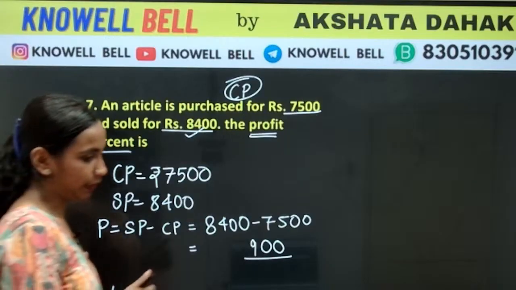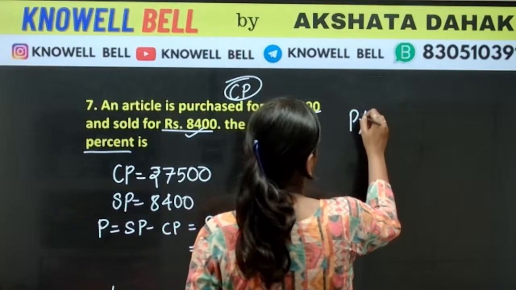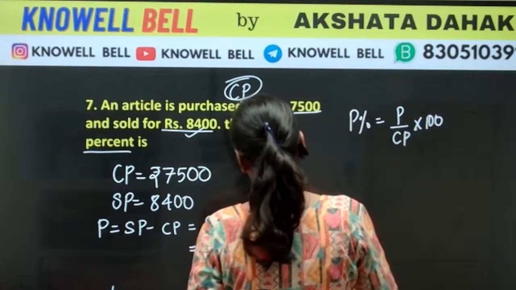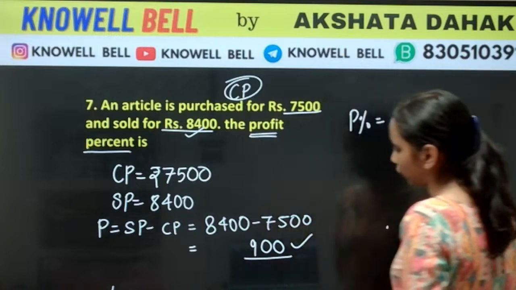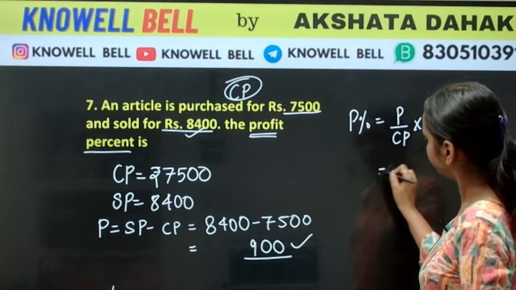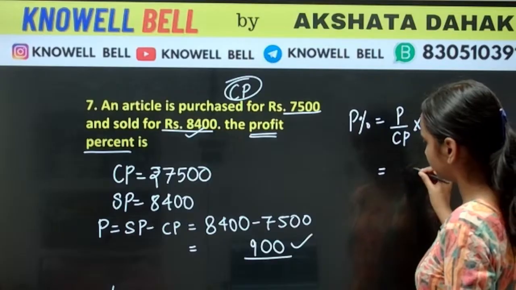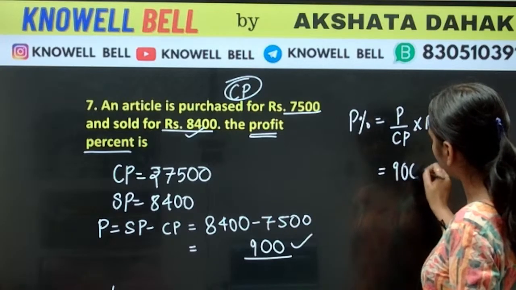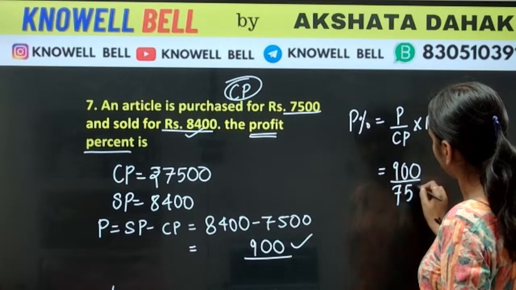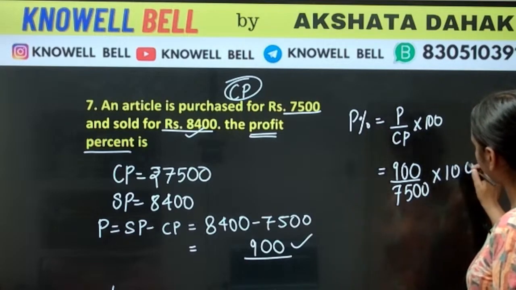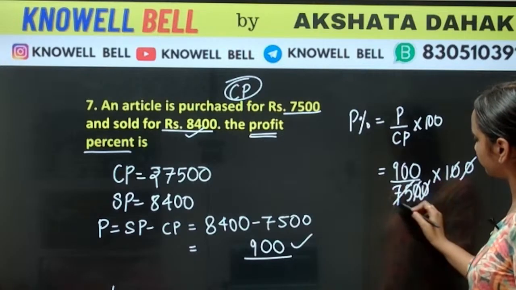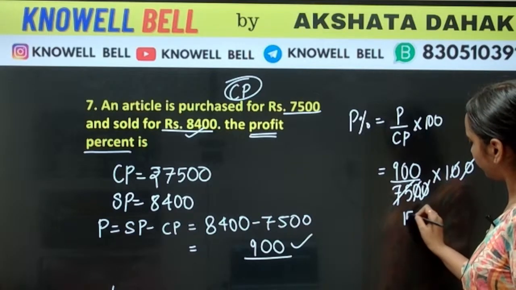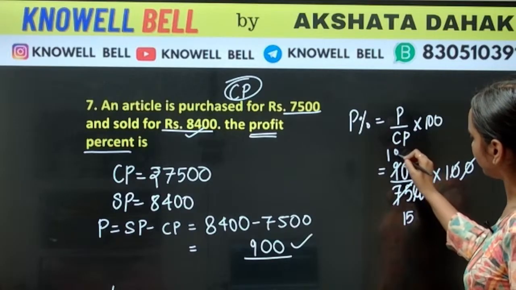What is the value of profit? The value of profit is 900. We'll calculate profit percent. Profit percent is profit upon CP into 100. The profit is 900 upon CP, 7500 into 100. Zeros got cancelled here. 5 fifteens are 75. 5 ones are 5. 5 eights are 40.